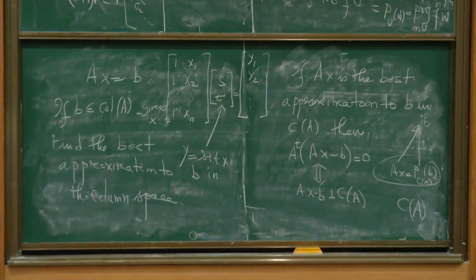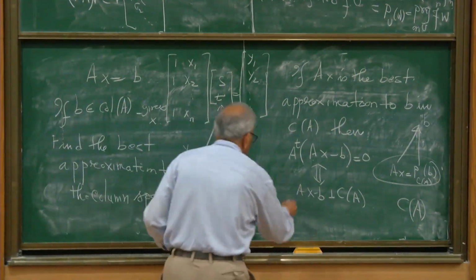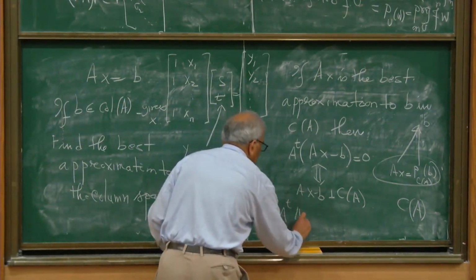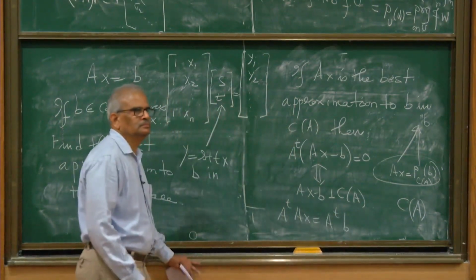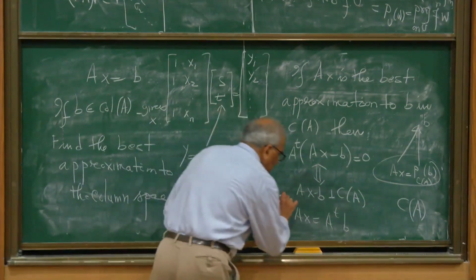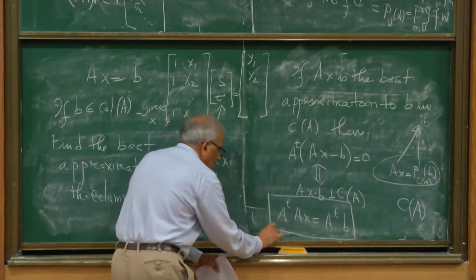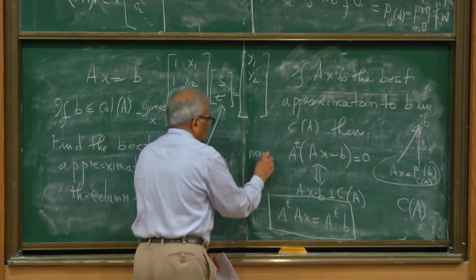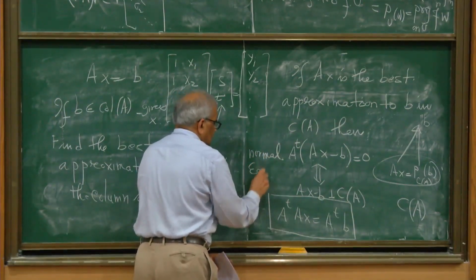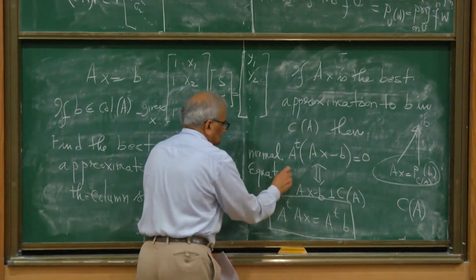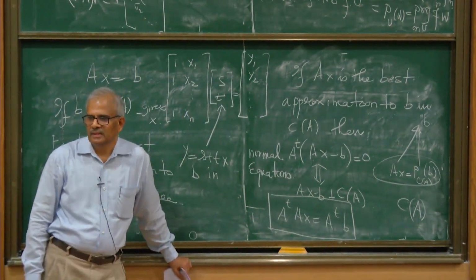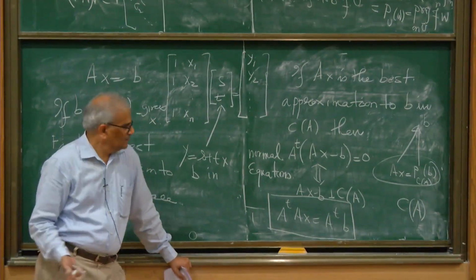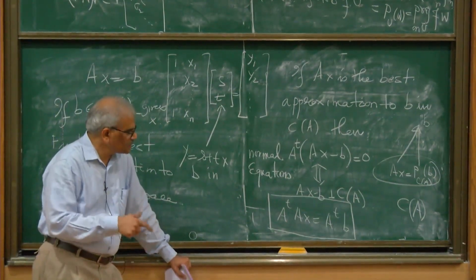For best approximation, this has to be satisfied, and this means A transpose AX is equal to A transpose B. These are very famous equations. These are called normal equations. For the best approximation, if AX is the best approximation, then A transpose AX is A transpose B.